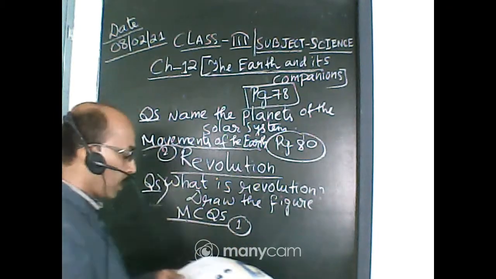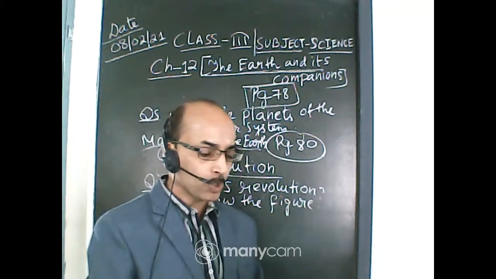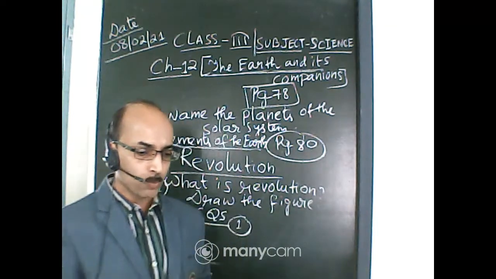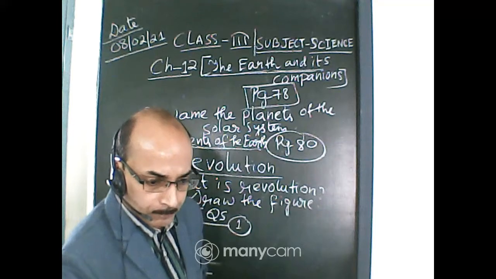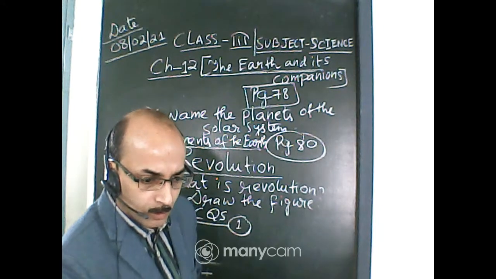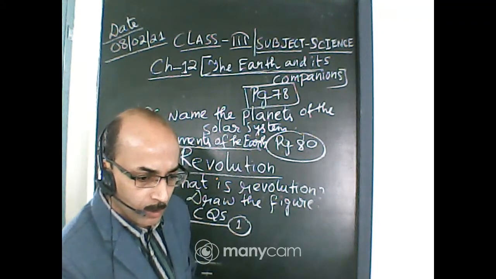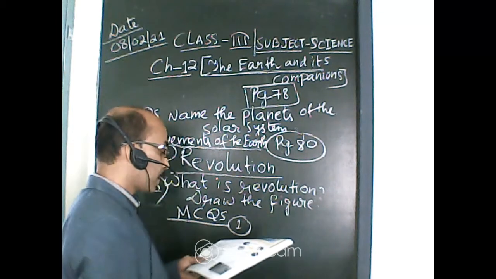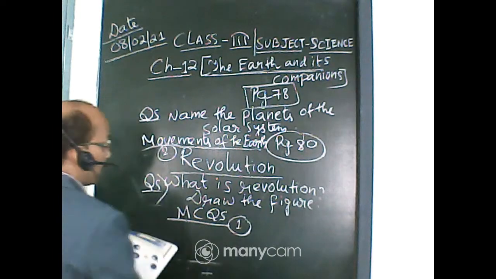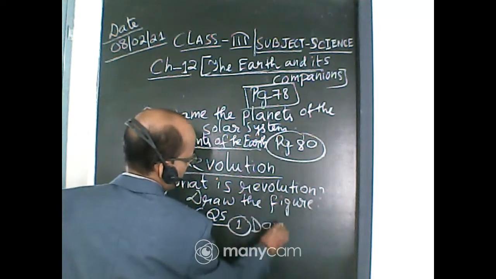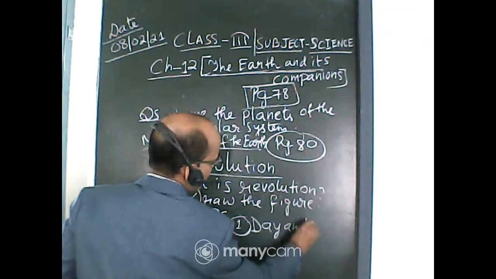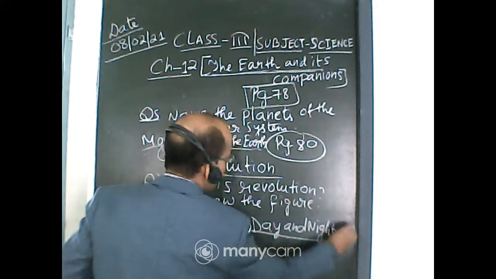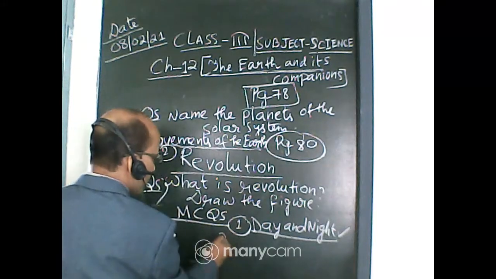Number 1, rotation of the earth causes what? Season, earthquake, day and night. So what is the answer? Season? Wrong. It is day and night. I just told you now. Rotation causes day and night, and revolution causes season.